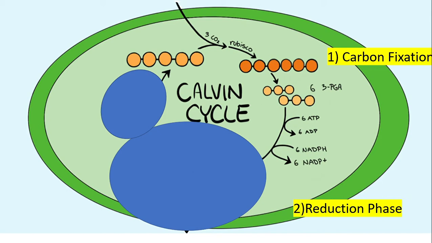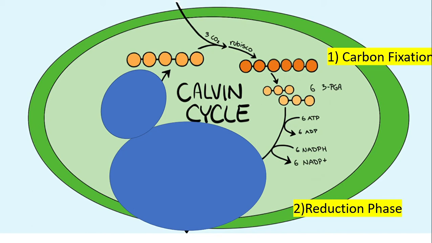And then, now it's on to the NADPH. They then get reduced to 6 G3P molecules, and this is with the help of 6 NADPH, and we are going to oxidize those 6 NADPH and create 6 NADP+.